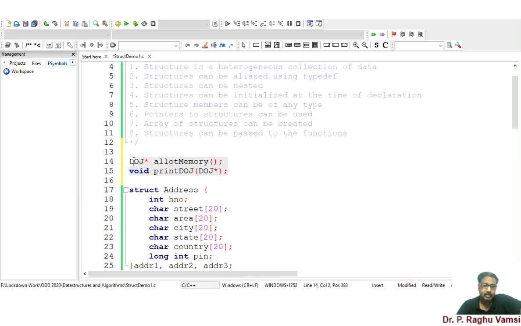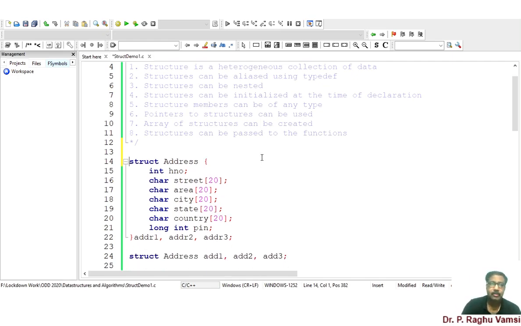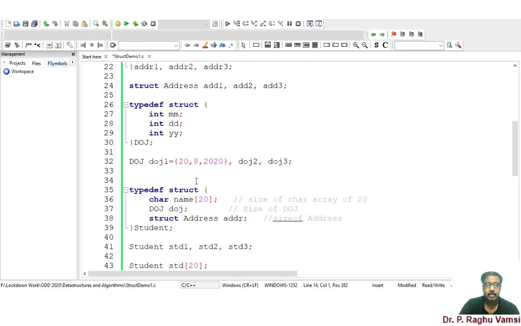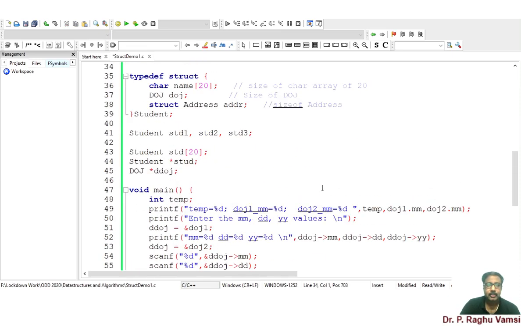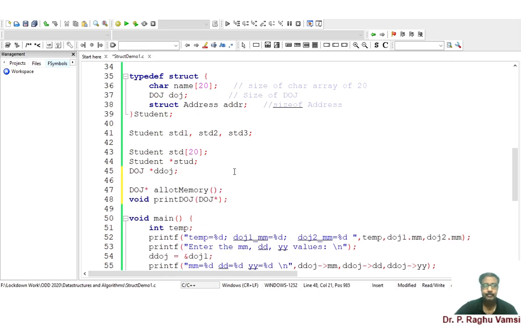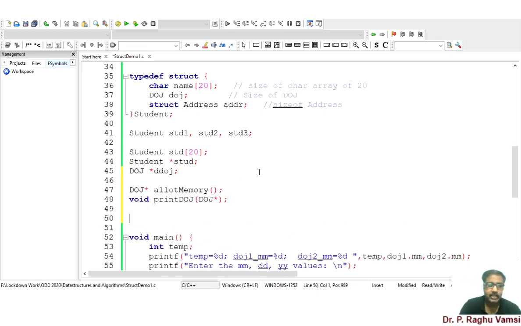Since before these function declarations there is no DOJ declared, I will declare it after all the structure declarations. Now I will define this DOJ star allot memory.